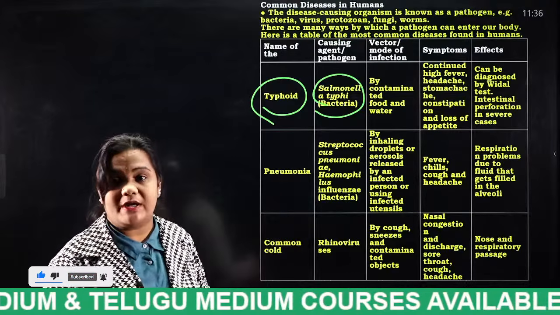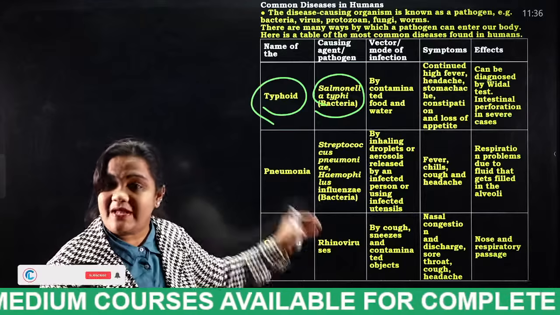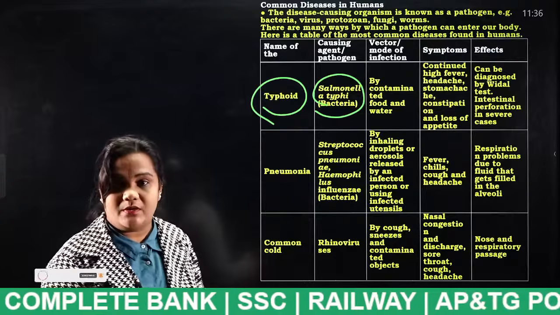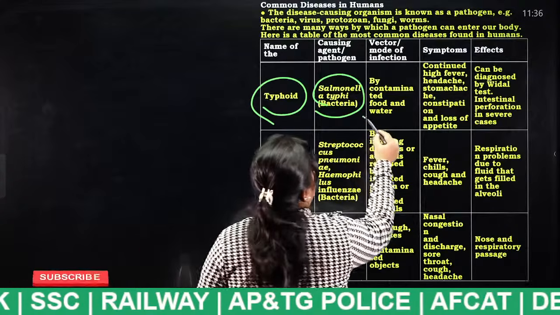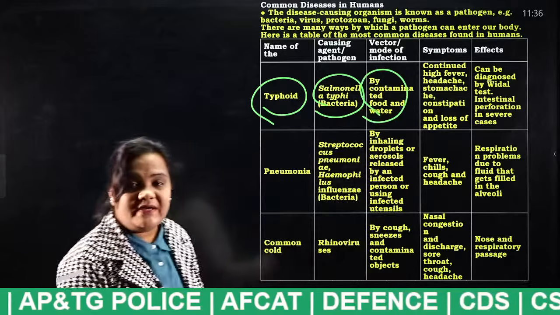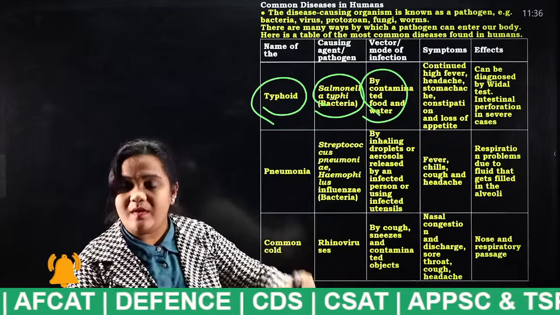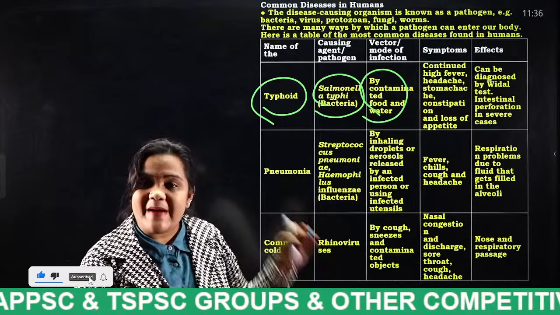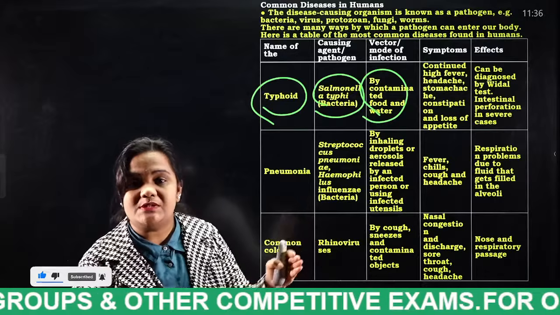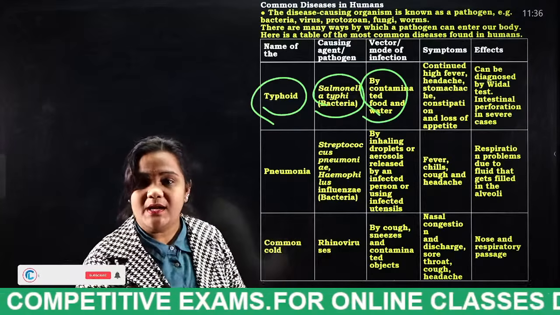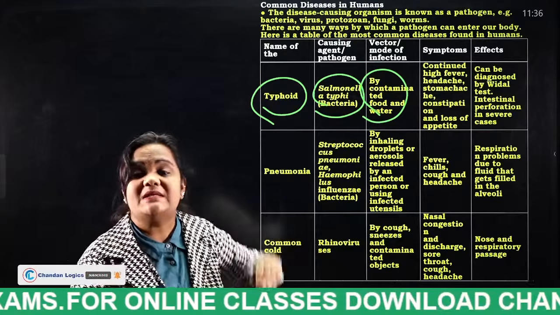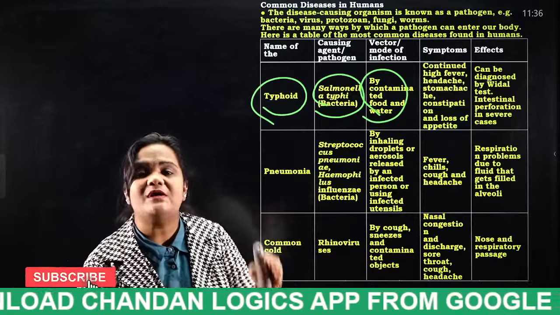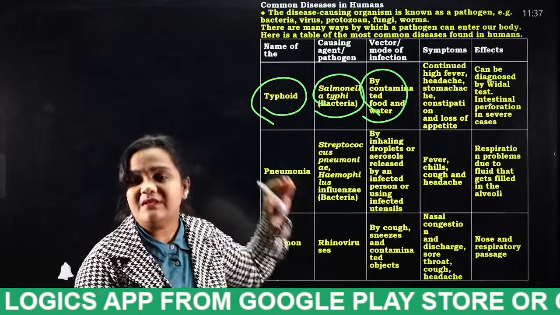This is very, very important. This causing agent is very, very important, because mostly you will get MCQs from this point of view only. And the next thing, how does this bacteria affect a human being? How will this enter into our human body? Either by contaminated food or by contaminated water. If a person consumes contaminated food or water, what enters his body, students? Salmonella typhi, a bacteria. If it enters our body, that person will suffer with typhoid.